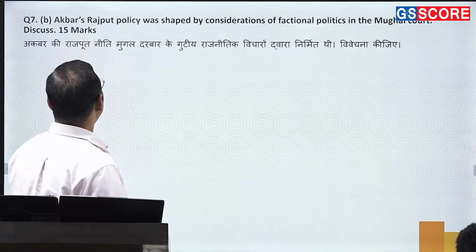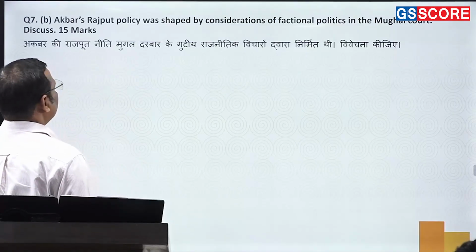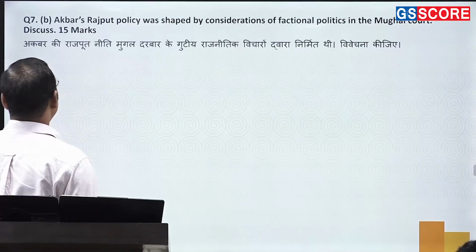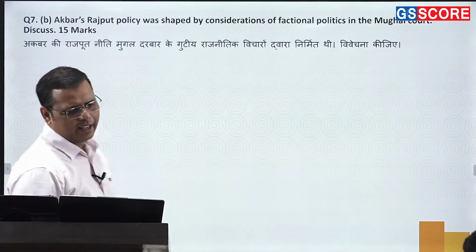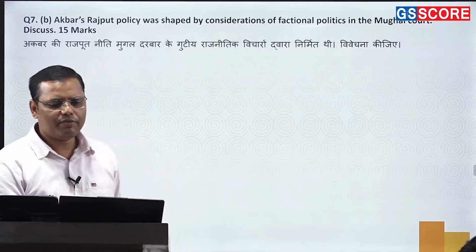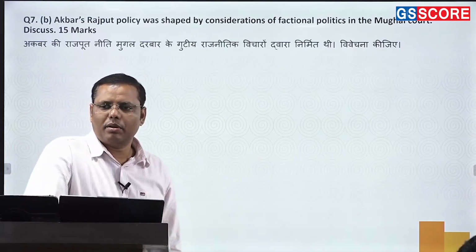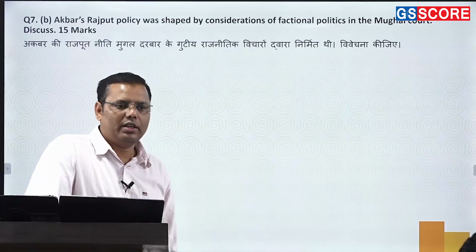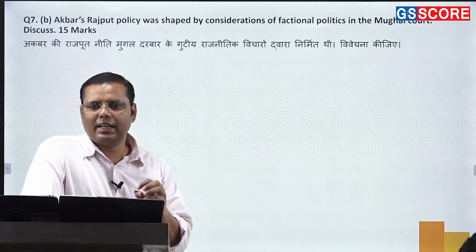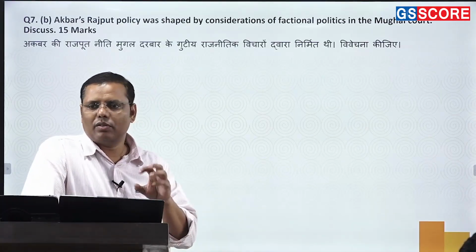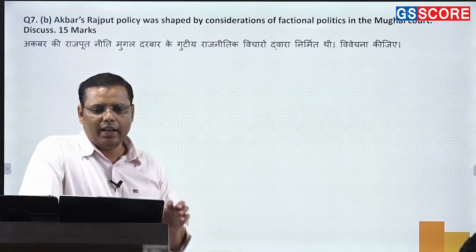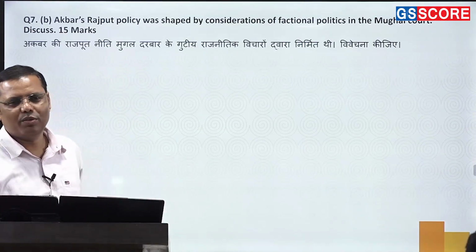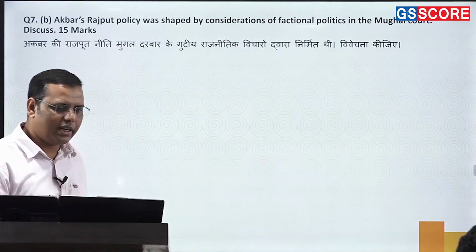Okay, 7b. Akbar's Rajput policy was shaped by the consideration of factional politics in the Mughal court. Discuss. Fine, a very easy question. Factional politics means he just wanted to make the Mughal rule smooth, and that's how he had certain practical needs or requirements because of which he went for the Rajput policy. It is not even asking for, and what is discussed, so you don't need to go for a critical analysis also. There might be a critical analysis.